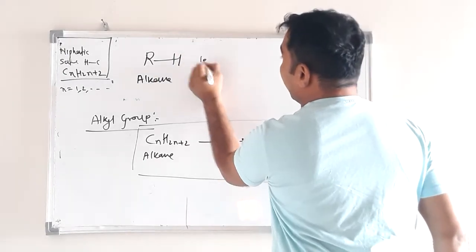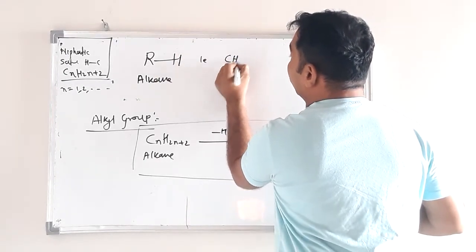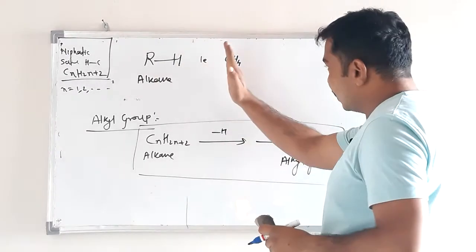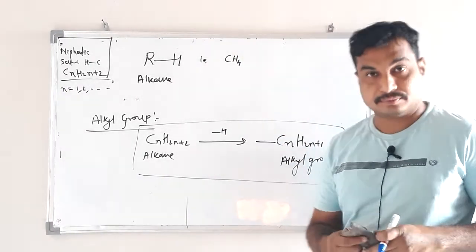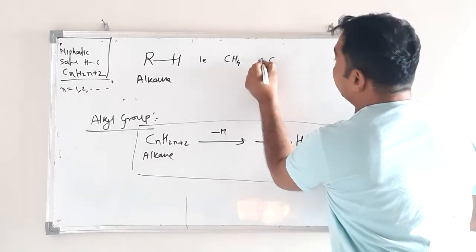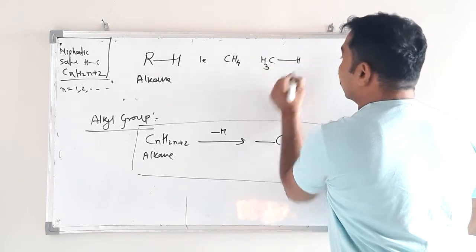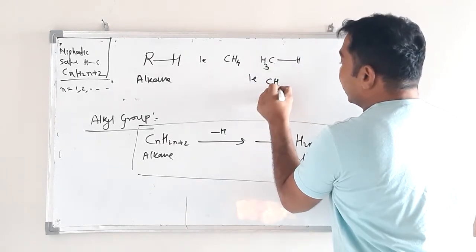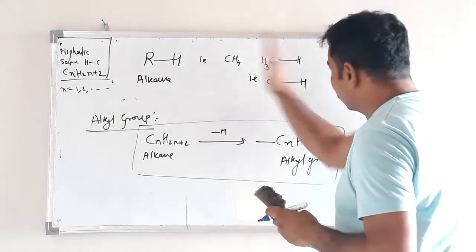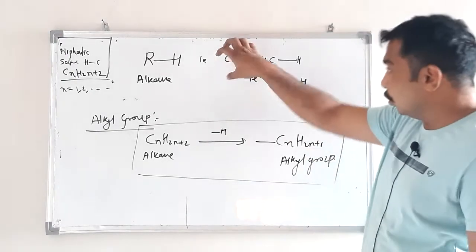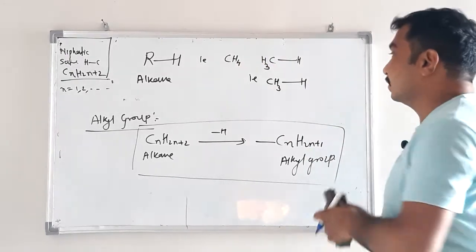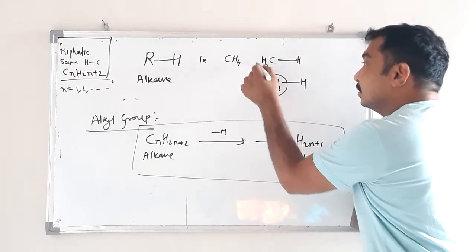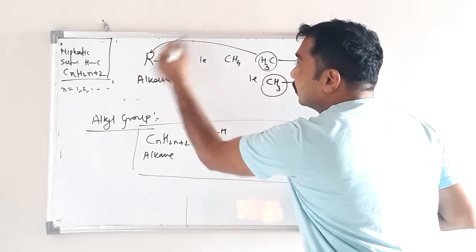For example, CH4: just isolate one of the hydrogens from this, CH3-H. Just isolate one hydrogen from the whole methane, then this portion is R.